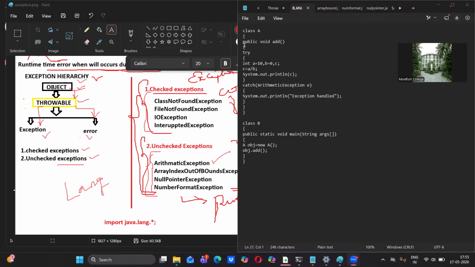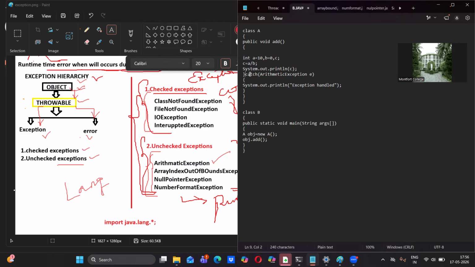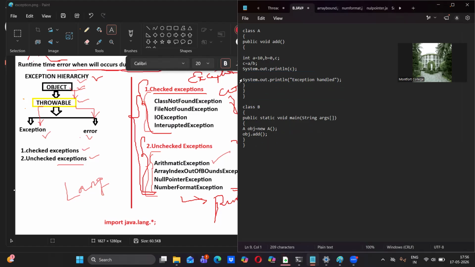So what I'm going to do presently: this code has a try block and a catch block. First, I'm going to remove this entire try block and catch block, and execute this code without them. See what response it gives. So let me remove the try block quickly. This I can remove, and this one I have to remove, and the catch block I have to remove. Now we have only the code.